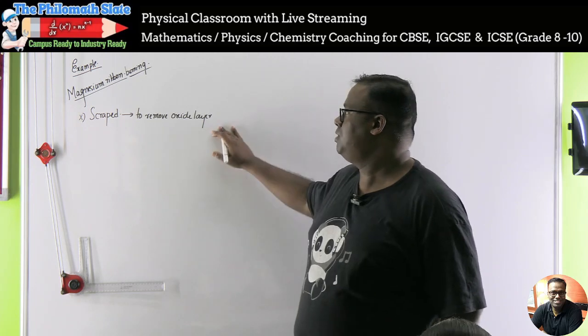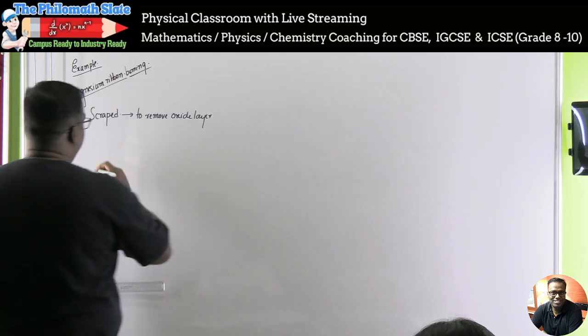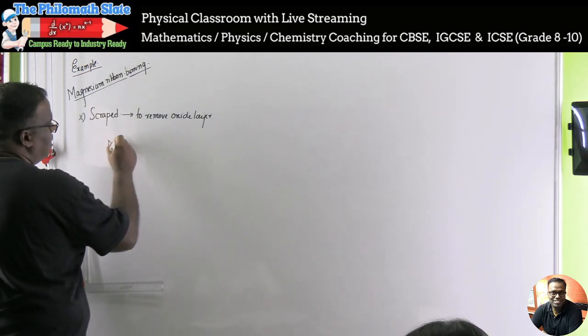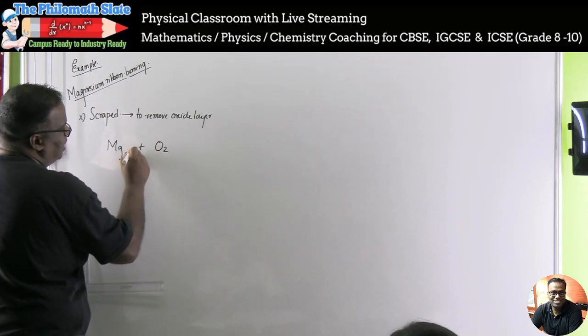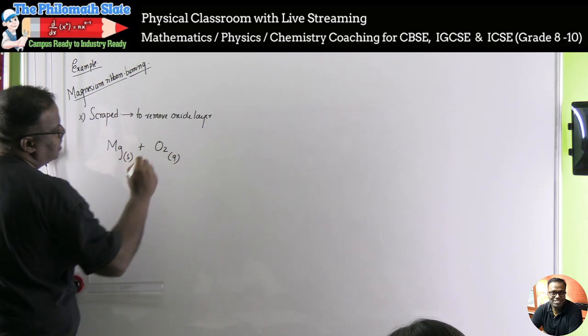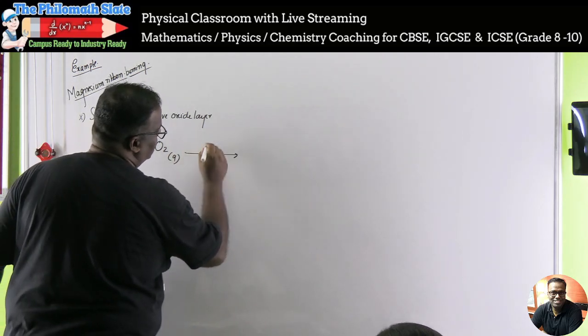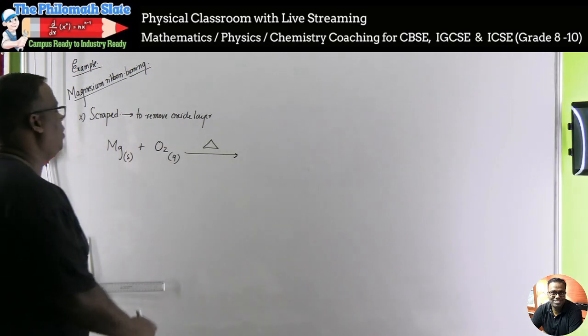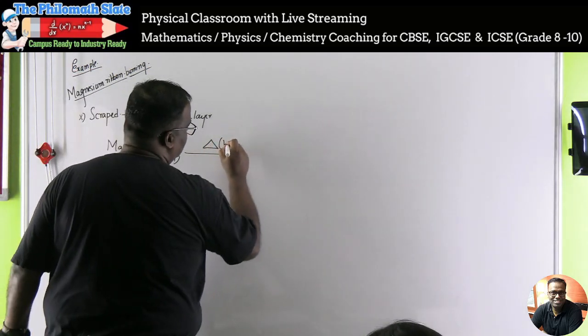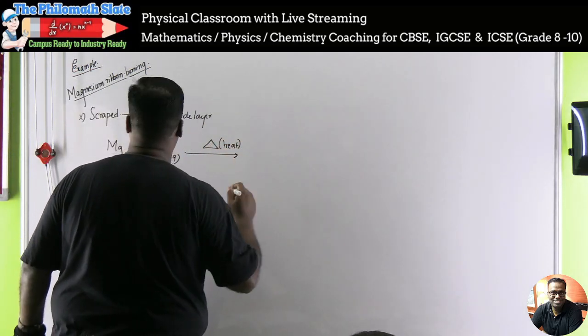So you have to scrape it to remove the magnesium layer, and then magnesium burns in air, Mg plus O2. Mg being a metal is solid, O2 is gas, right? And we have to burn it. That means we show heat. This is the condition that we are showing. Delta. Delta stands for heat. Heat. It will give you